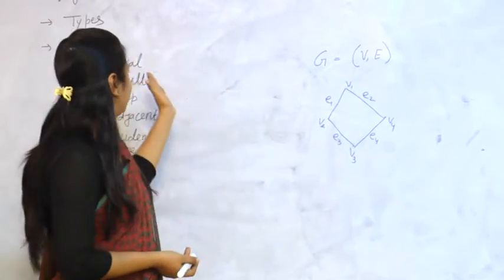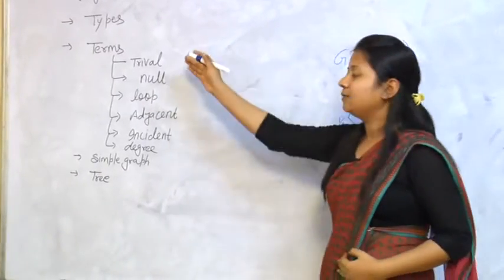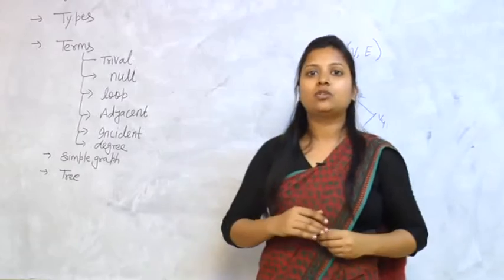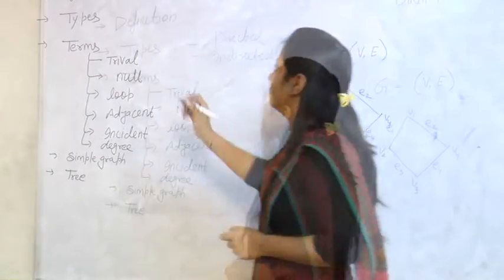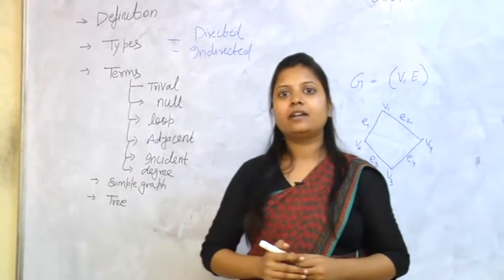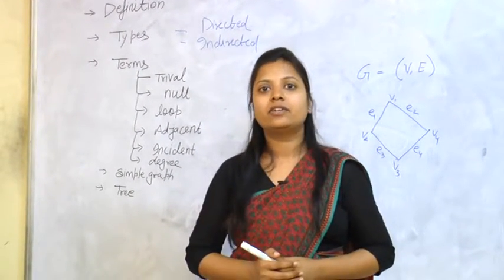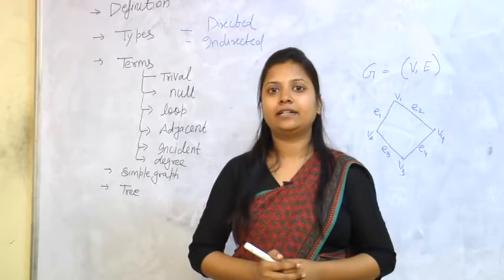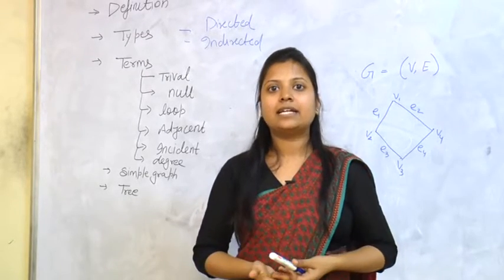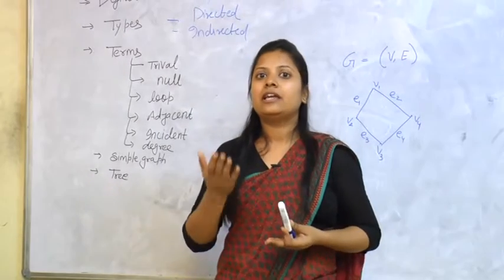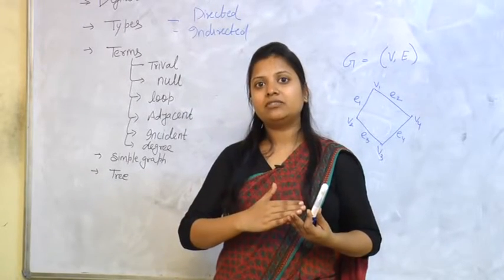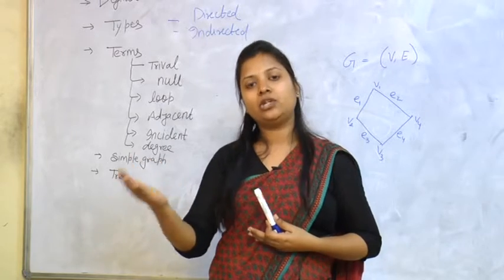Now I will tell you what the types of graphs are. There are two major types of graphs: directed graph and undirected graph. Now what is a directed graph and what is an undirected graph? First I will tell you about the undirected graph. As the name shows, if the edges have no direction, we can go from vertex V1 to V2, or V2 to V1.